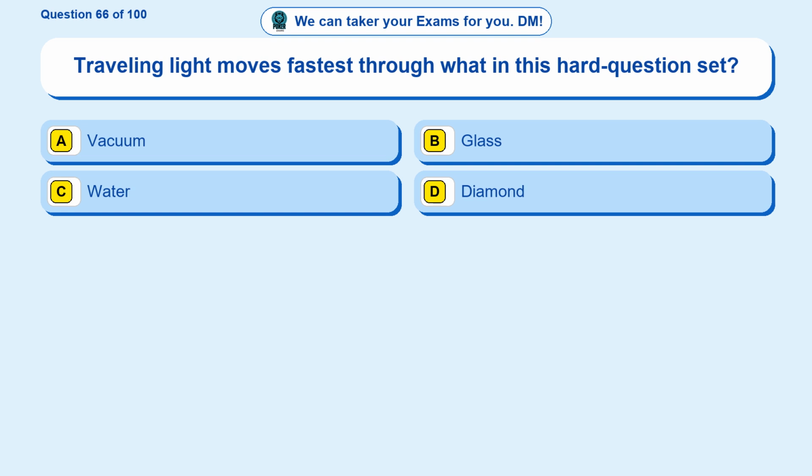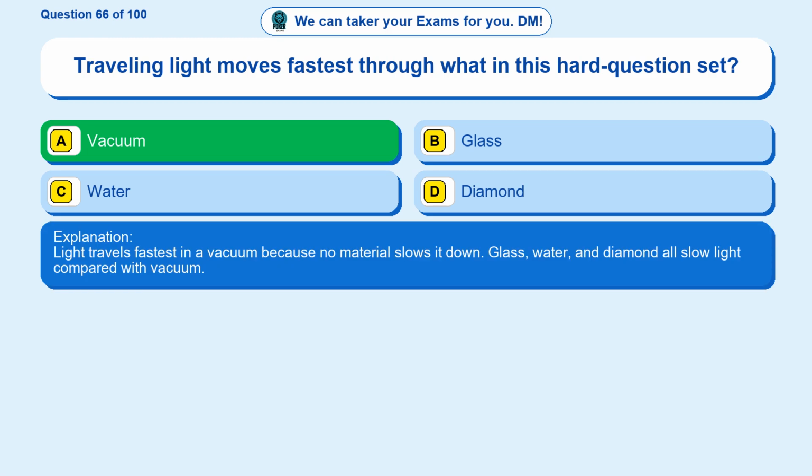Question 66. Traveling light moves fastest through what in this hard question set? Option A, vacuum. Option B, glass. Option C, water. Option D, diamond. The correct answer is option A. Vacuum. Light travels fastest in a vacuum because no material slows it down. Glass, water, and diamond all slow light compared with vacuum.